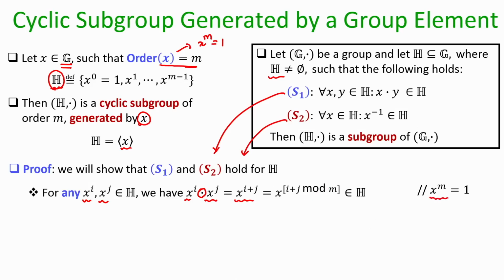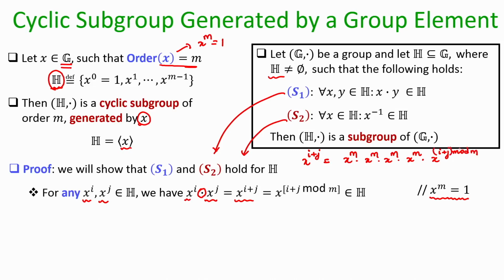Since the order of x is m, that means x power m is 1. So, I can rewrite this x power i plus j as several blocks of x power m, x power m, x power m, and a last block which may not be a full block of x power m, but rather it will be i plus j modulo m.